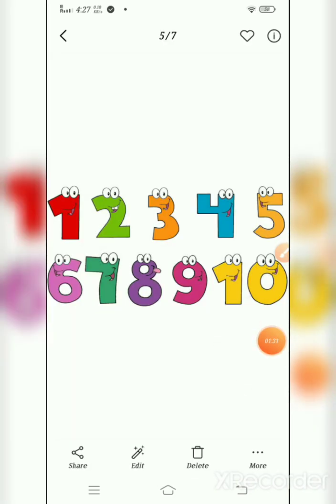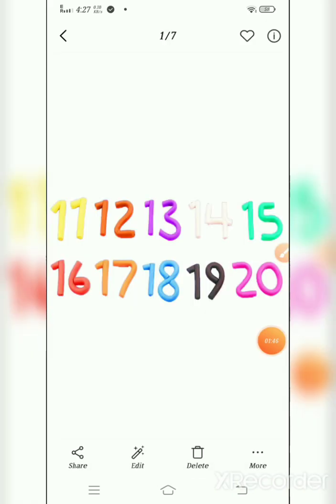Once again, shall we repeat the numbers from 1 to 20, guys? Let's start. 1, 2, 3, 4, 5, 6, 7, 8, 9, 10, 11, 12, 13, 14, 15, 16, 17, 18, 19 and 20.